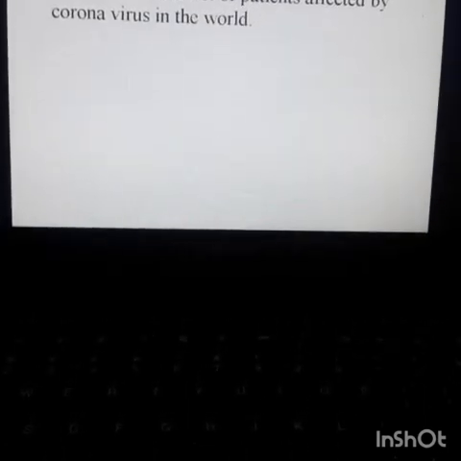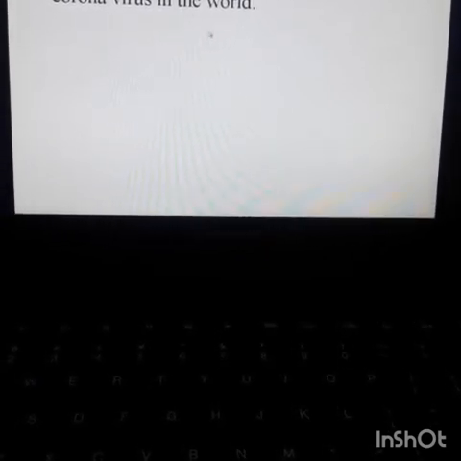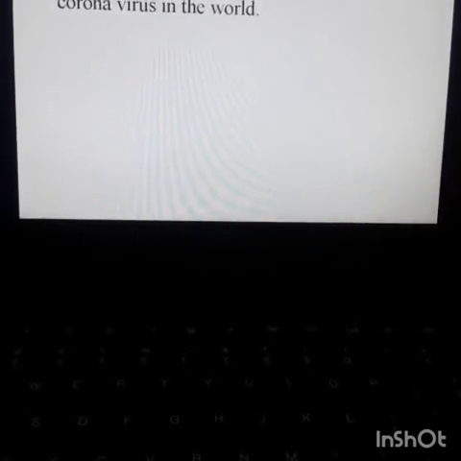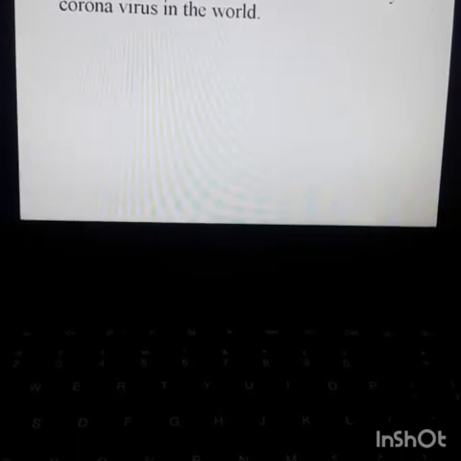learn the uses of Poisson distribution. Determining the number of patients affected by coronavirus in the world is an example of Poisson distribution.